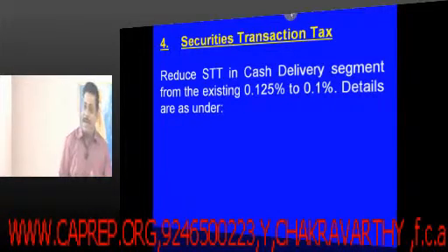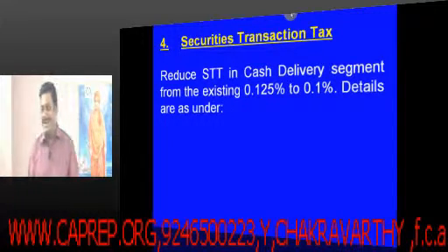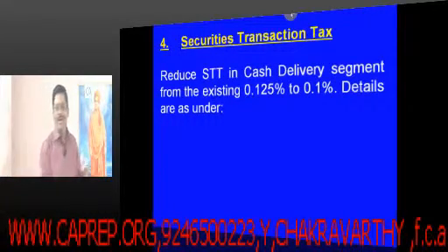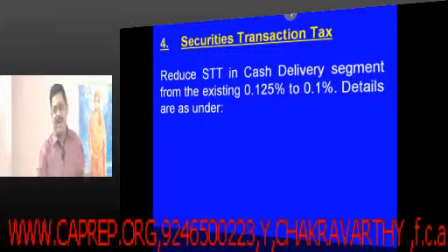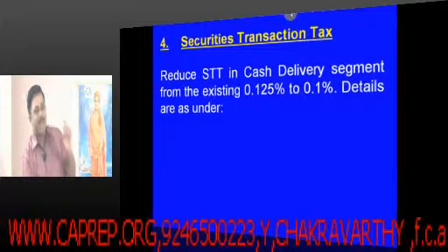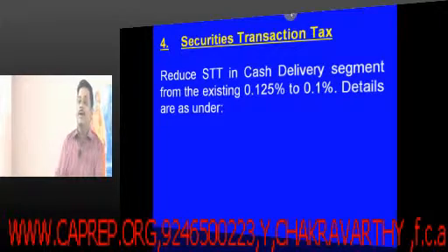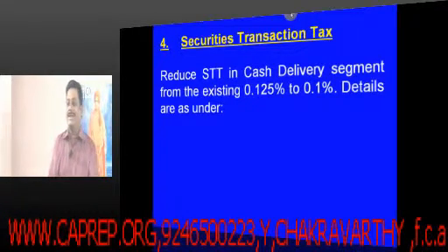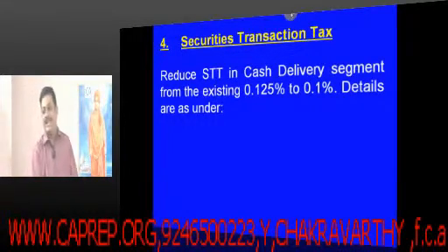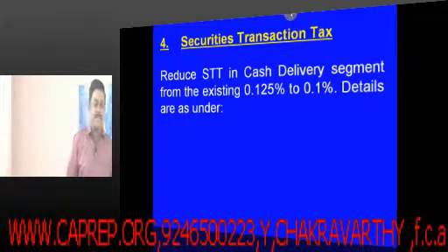I am explaining this particular concept not once. There are certain provisions which I am revising here itself, and you are making a note of the points also. So if the same thing I am repeating at two or three places, make a note of only one thing in your mind, that it is definitely relevant from the examination point of view. Chalo. Securities transaction tax.